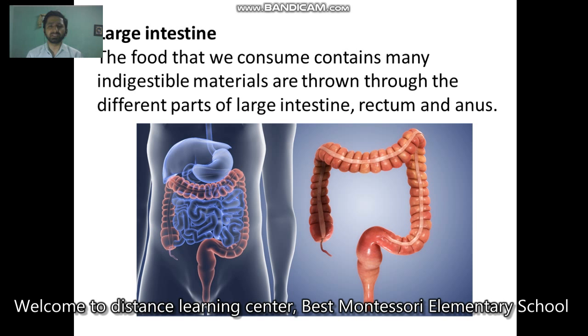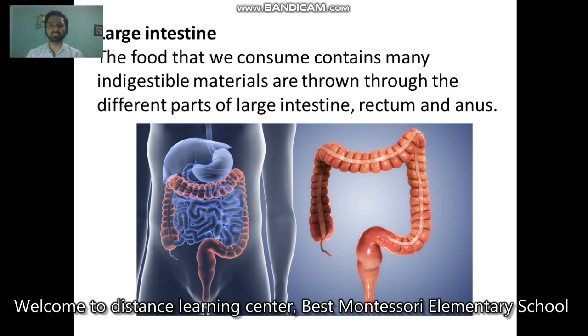After digestion, the villi in the small intestine absorb the nutrients, and the undigested and remaining useless materials are passed by the large intestine to the rectum, then to the anus, and come out of our body in the form of excreta.